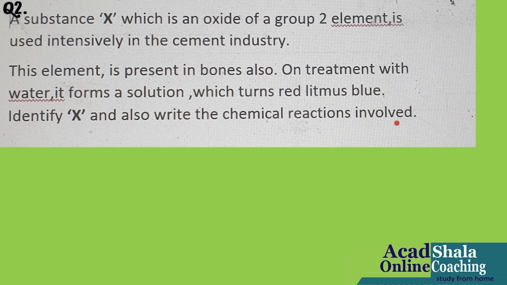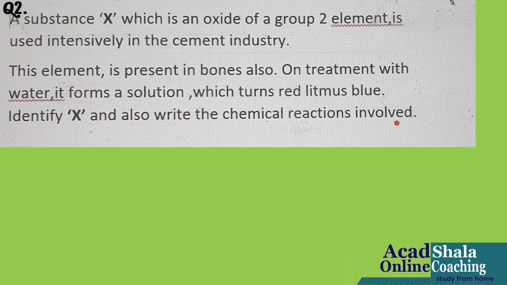So what are they actually asking in this? Oh my God! According to this question, again the answers are the same as what I did before. But what has the examiner done? The examiner has changed the language of the question.